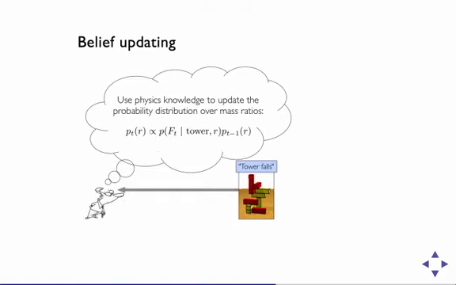Finally, after the model observes feedback, it can evaluate the likelihood of that feedback under the same probability distribution for whether the tower will fall that I described before. It then updates its beliefs using Bayes' rule, giving a posterior distribution over masses, reflecting belief about which mass ratios are more likely.